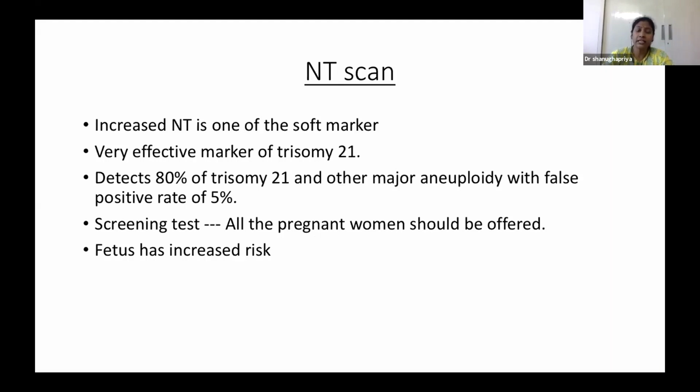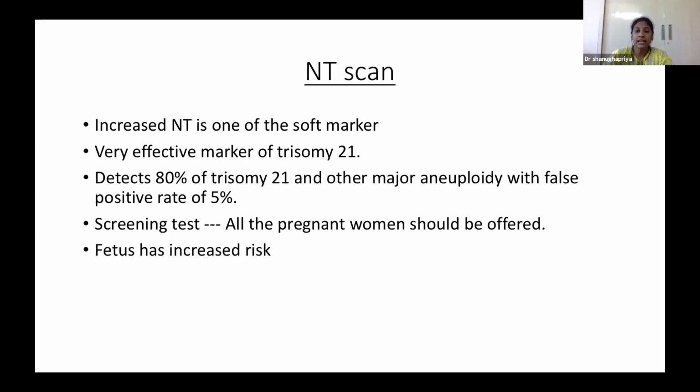The detection rate is 80% for trisomy 21 with increased NT alone. As this is a screening test, the name itself implies all pregnant women should be screened for NT.